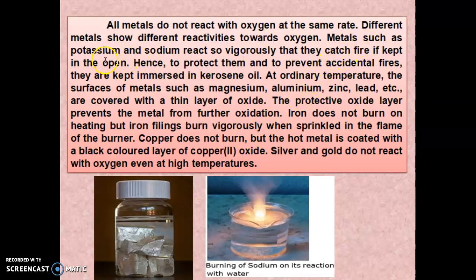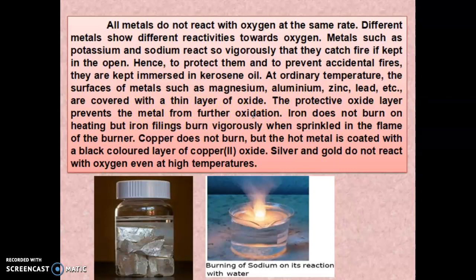That is, metals such as sodium and potassium react so vigorously that they catch fire even if kept in the open. So hence, to protect them and to prevent accidental fire, they are kept immersed in kerosene oil. At ordinary temperature, the surface of metals such as magnesium, aluminium, zinc, lead, etc. are covered with a thin layer of oxide. So the protective oxide layer prevents the metal from further oxidation.